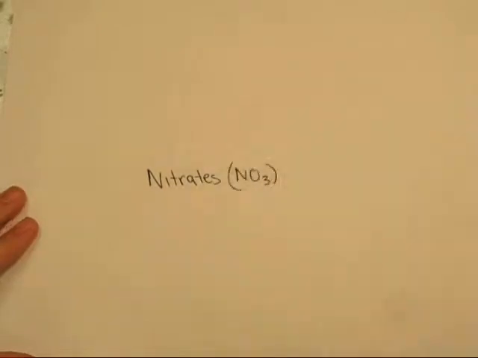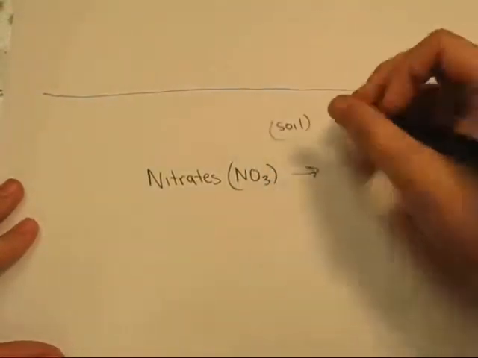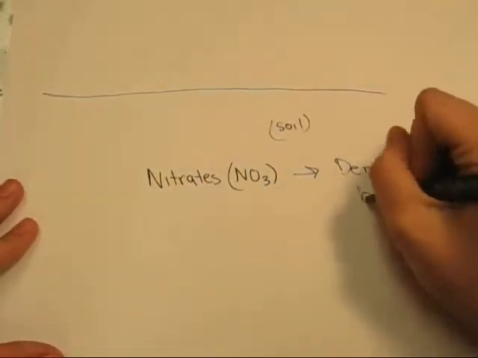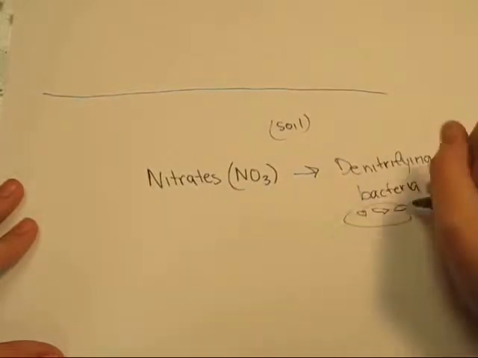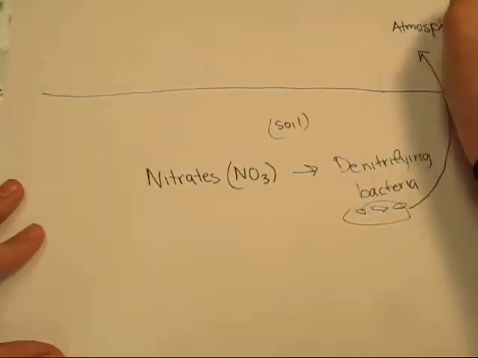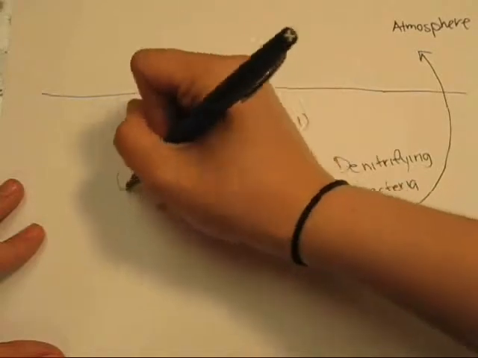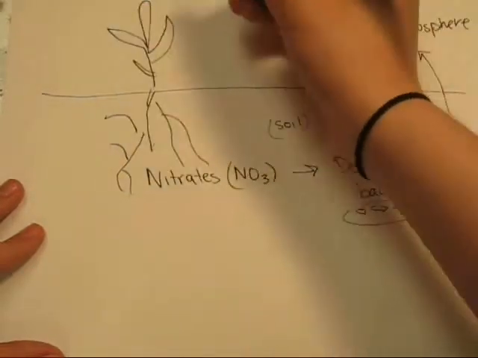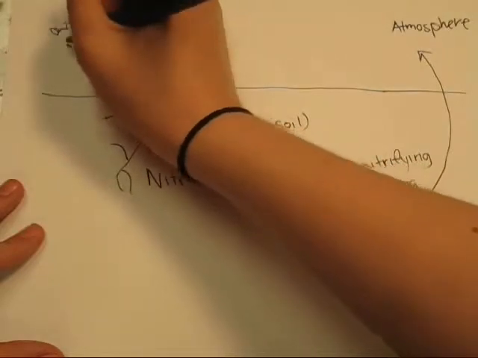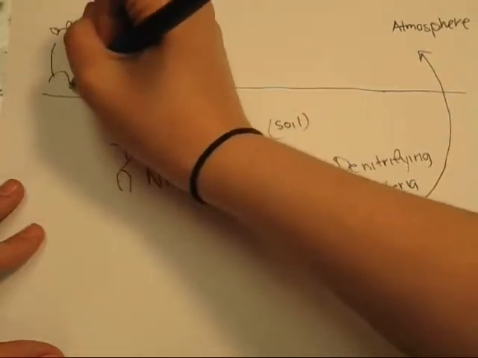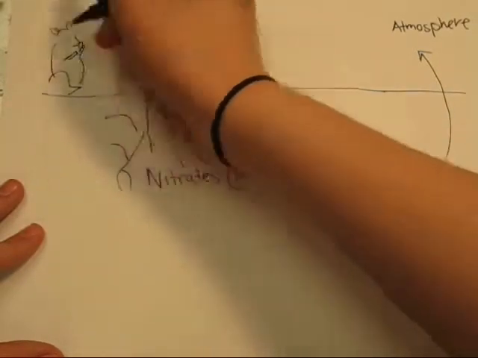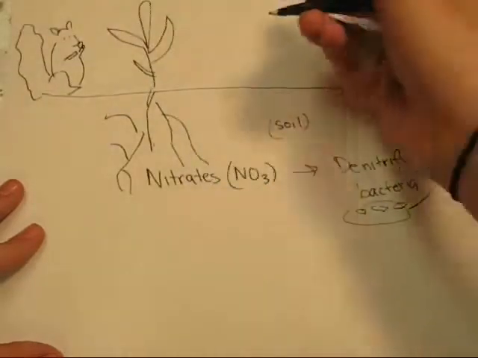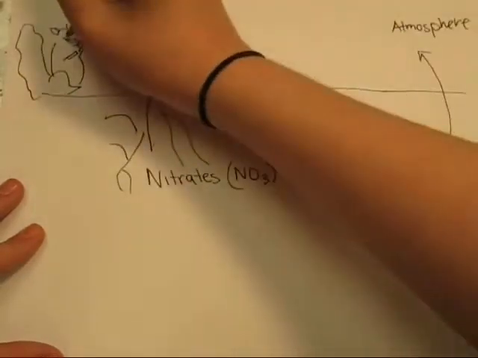At the same time, nitrate can be converted back into nitrogen gas and nitrous oxide through the process of denitrification. This happens through the help of denitrifying bacteria, which do not use oxygen to complete this phase. An example of this taking place is the aftermath of a flood. Water in the soil will make it impossible to get oxygen from the air in the soil. When oxygen is not accessible, denitrification takes place.